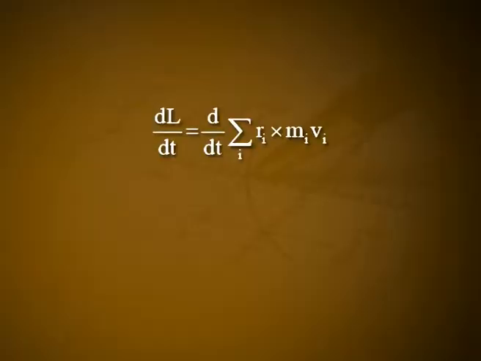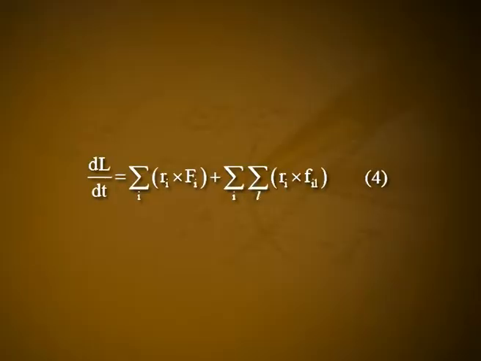Now, we shall find the law of conservation of angular momentum by considering an extended system. For this purpose, we shall differentiate equation 1. dL divided by dt is equal to d by dt of summation i Ri cross Mi Vi, that is equal to summation i Ri cross Mi into dVi by dt.